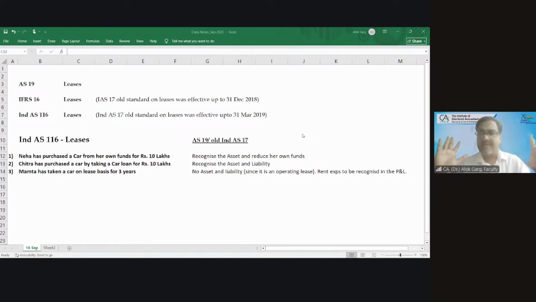You have studied finance lease in AS 19, right? Yes. Finance lease means a lease for a substantial period of time, or where the present value of the lease rental is substantially equal to the value of the asset. So friends, in the USA, lease is another prominent source of financing.